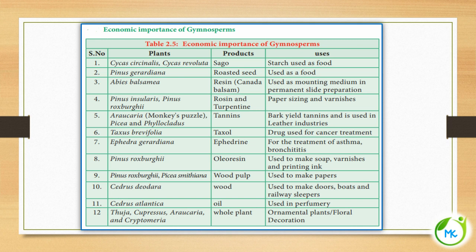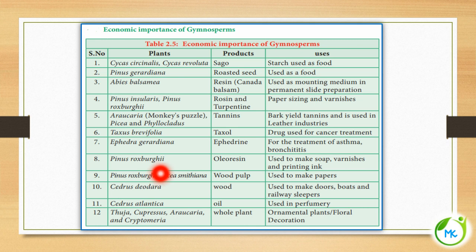Next, Araucaria, referred to as monkey's puzzle, and from it tannins are obtained. The bark will yield tannins and it is used in the leather industry. And Taxus brevifolia, from which Taxol is taken, which is used for treatment of cancer. Ephedra gerardiana, from which ephedrine is taken, which is used for the treatment of asthma and bronchitis, inflammation of bronchi.